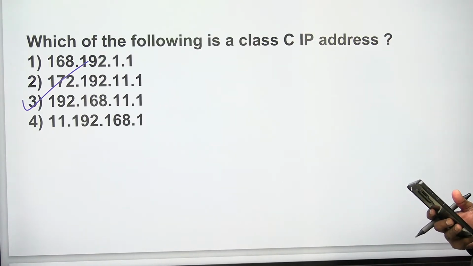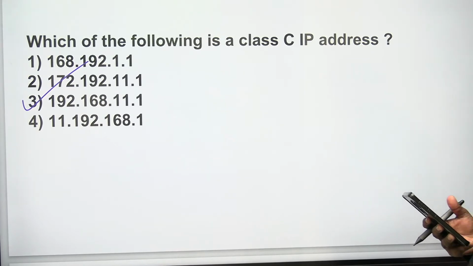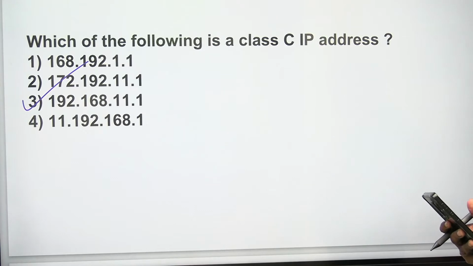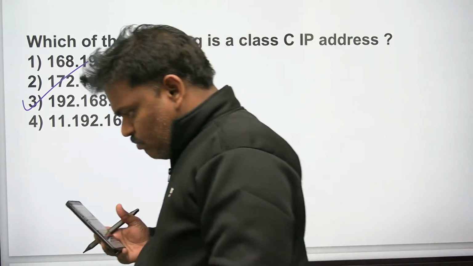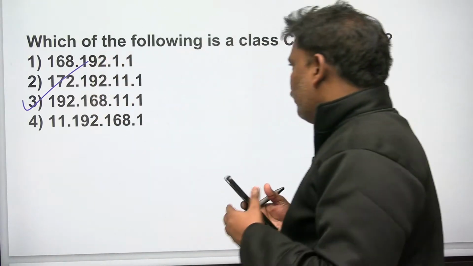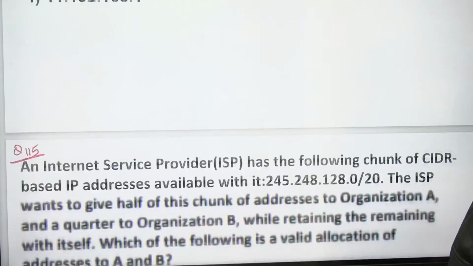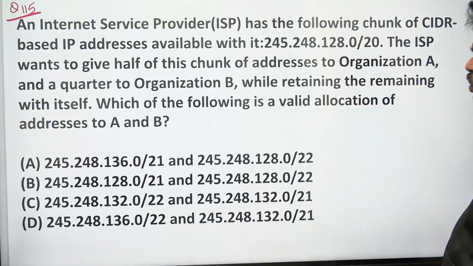See this one. Nothing fixed for class A. Next one, 1 bit fixed for class B. 2 bits fixed for class C. Like that, bits keep on increasing. So you know the class A, class B, class C story, so no need to discuss anything about that. Just remember once. Otherwise, see the notes one time, you will get the clarity.